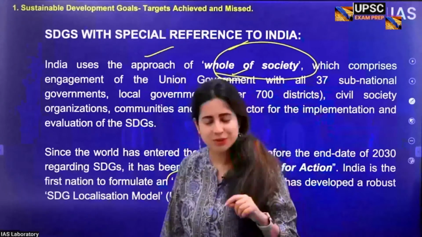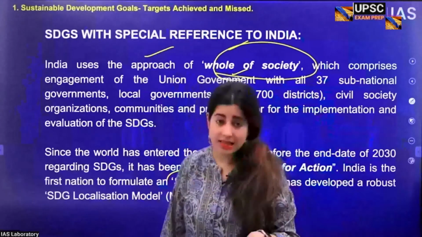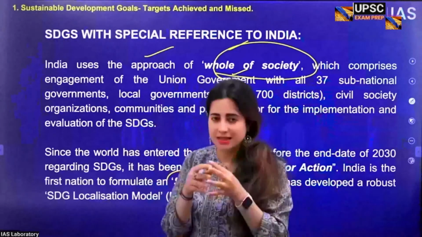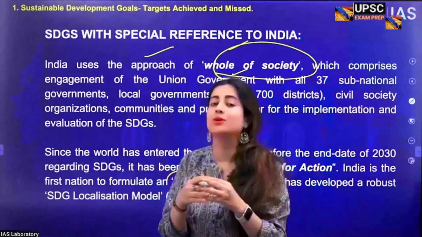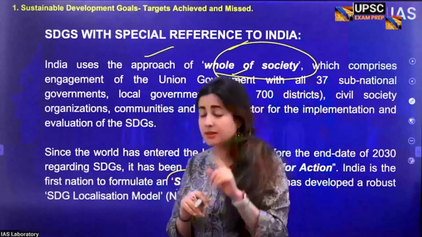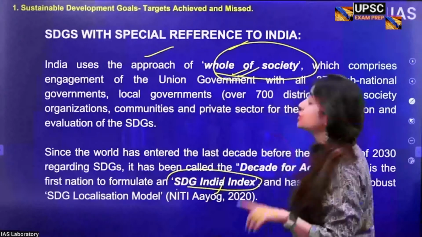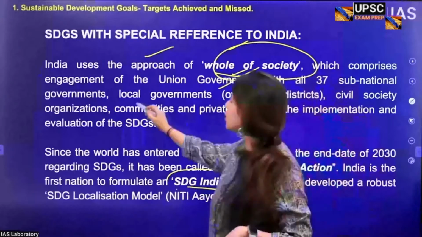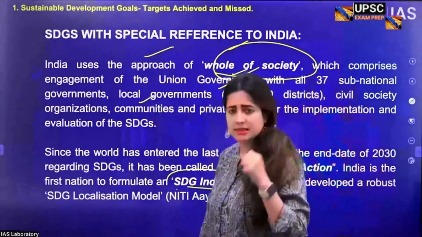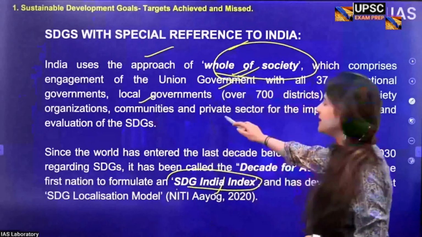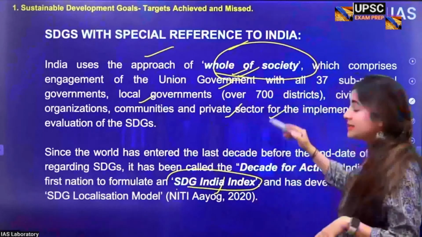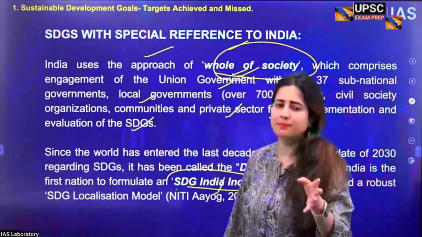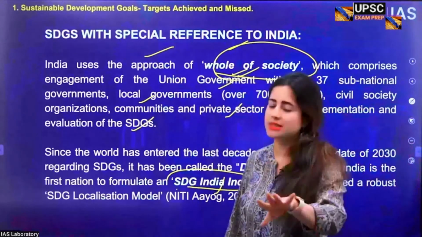A systems approach is also something like what Emile Durkheim says, that society is more important than the individual. Unless all components of society come together and work in coalition and collaboration, nothing is possible. Similarly, the Indian government has adopted this approach, which means that the union government has to join hands with the local governments, the state governments, NGOs, and many other groups and communities in India, along with private sector companies, to achieve the SDGs. Alone, one party or one or two components of society cannot do that.